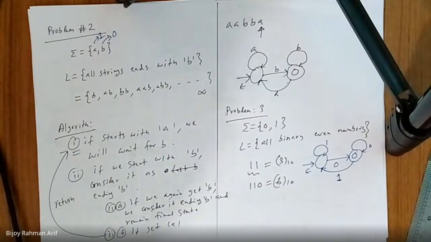Do you have any query? Now, my question is, how can you prove that if the last digit is 0, it is actually an even number? If a binary number's last digit is 0, it is an even number. How can you prove that? Without proof, nothing is valid.